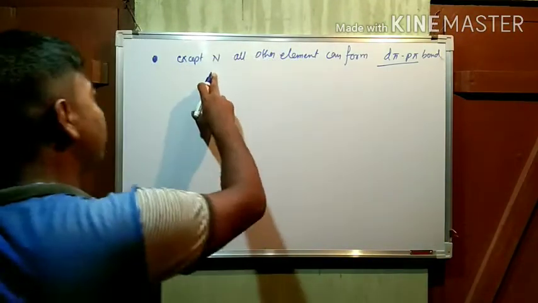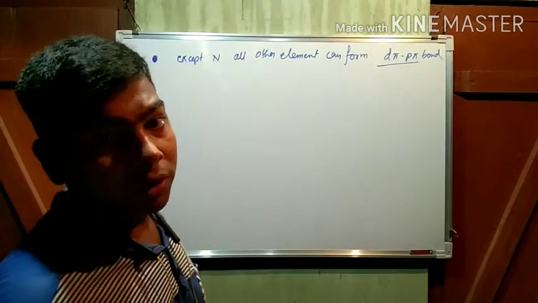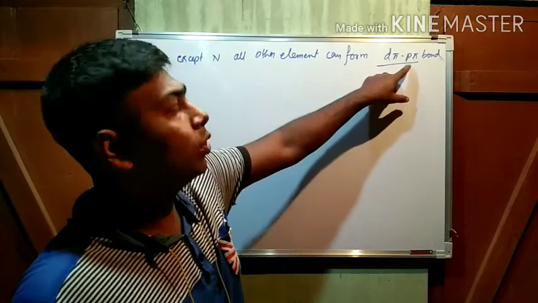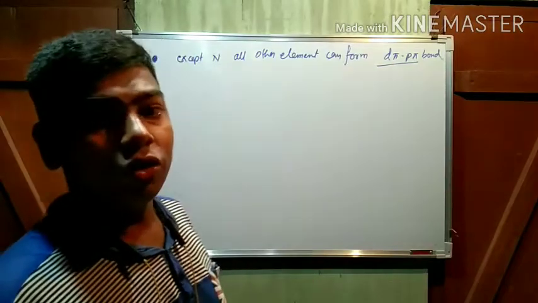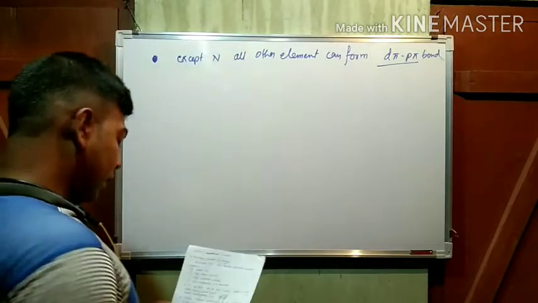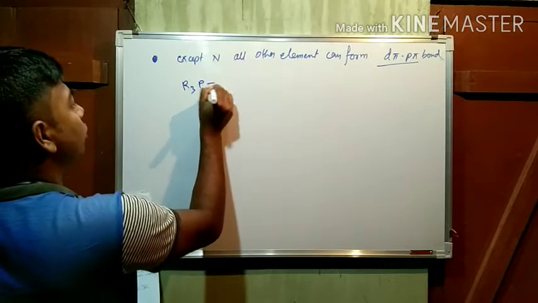Why can nitrogen not? Because of the unavailability of d orbital. That's why it cannot form d pi p pi bonds. D pi p pi means the d orbital and the p orbital are used to form a pi bond. That's why d pi p pi bond. How? Let's take an example. Suppose R3P=O.